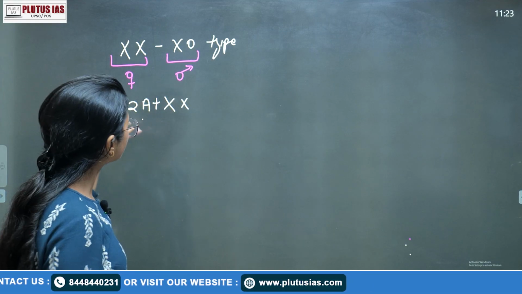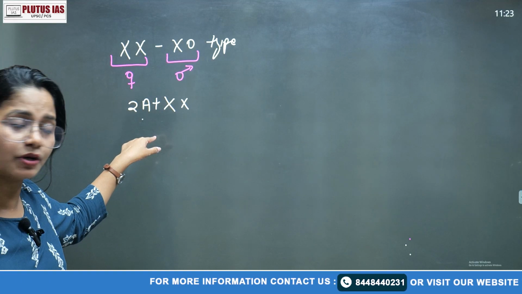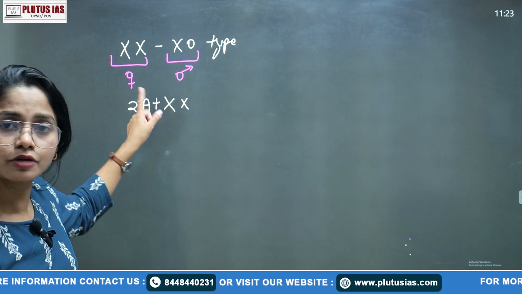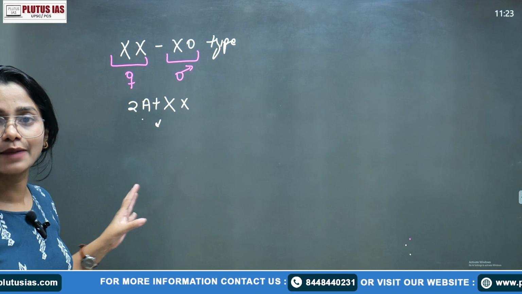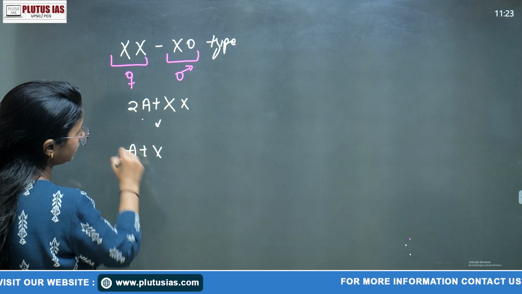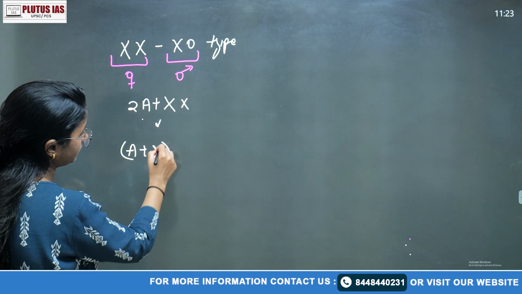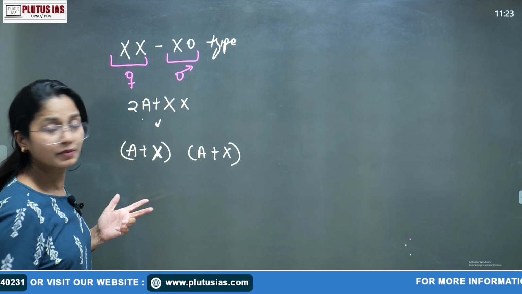Here the autosome number is not playing the major role, while in the genic balance theory, the number of autosomes plays a very important role. So how many types of gamete will form here? A plus X, right? And here A plus X. Both are similar gametes.